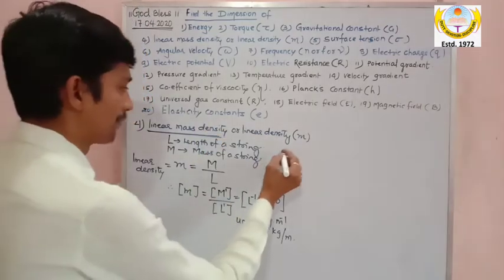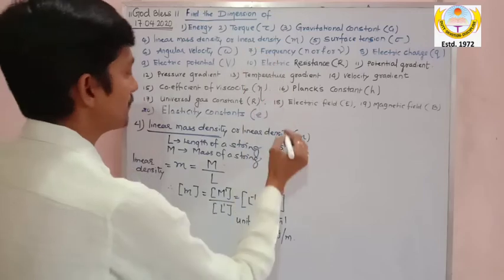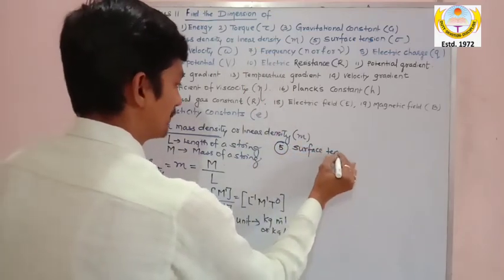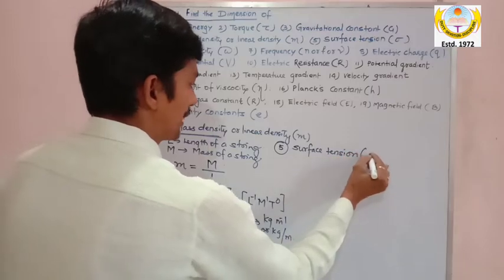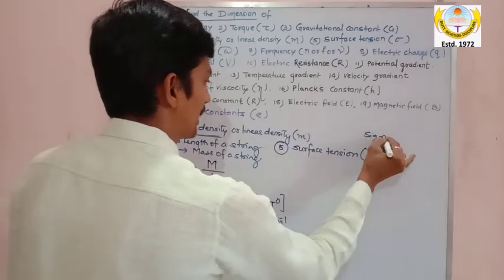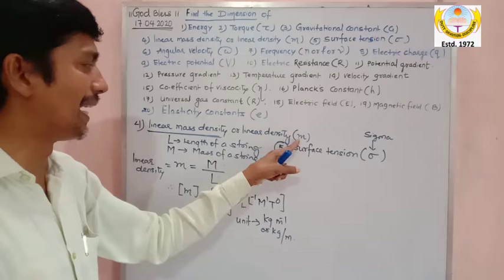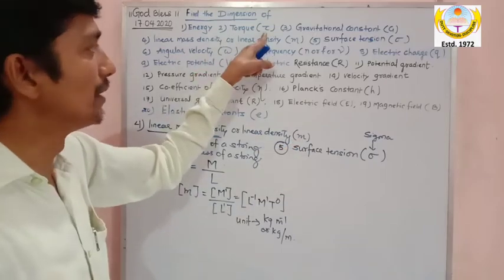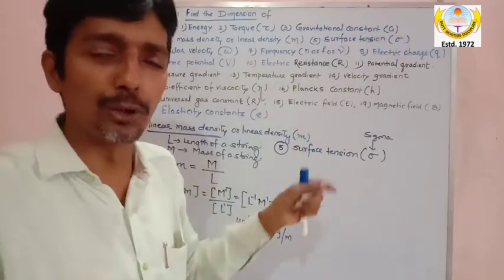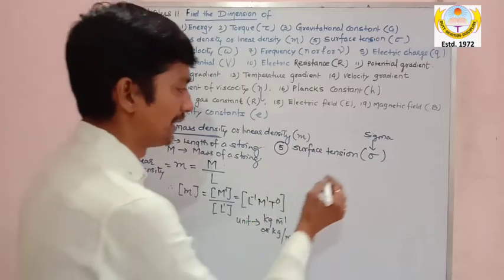Now let's go to the fifth physical quantity. The fifth physical quantity is surface tension, denoted by sigma. This is called sigma. I said I will teach you abbreviations also. This is sigma. This is small m. This is tau. This is capital G. Some people confuse them. And this is sigma. Now surface tension is denoted by sigma.